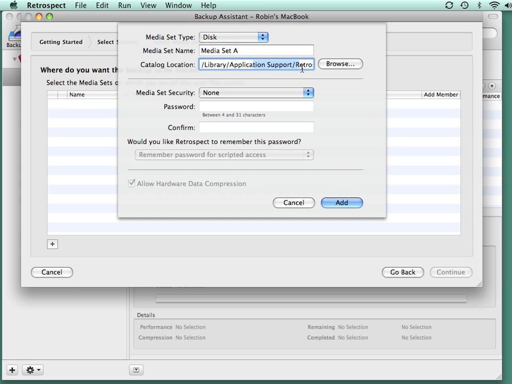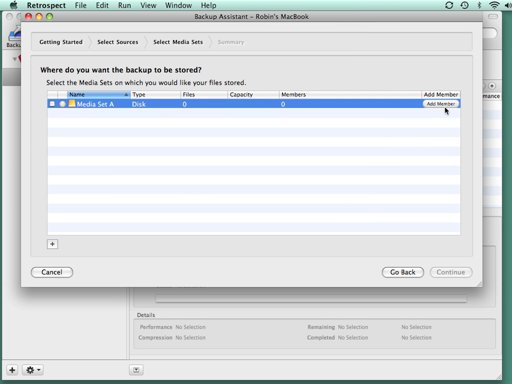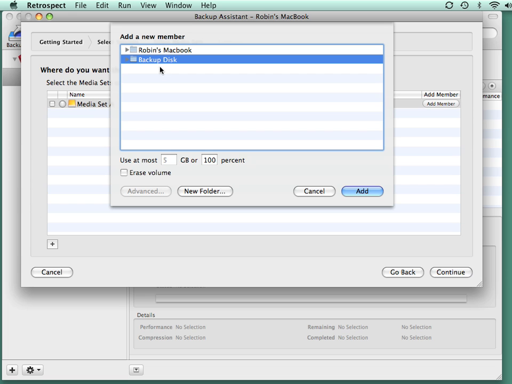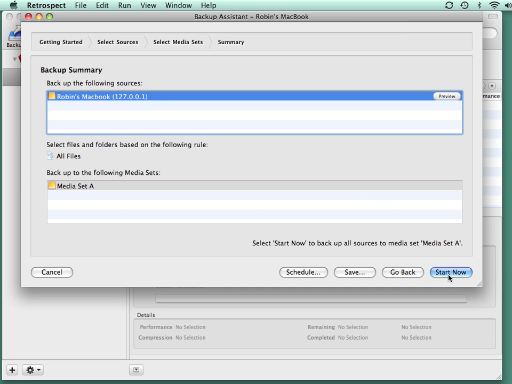The catalog file is located under Application Support, Retrospect, and then Catalogs. We click Add, and then we have a button over here that says Add Member. This is where we tell Retrospect exactly which disk we'd like to put our backup onto. So I click Add Member, I select my backup disk, and then I click Add. I then check the backup media set that we'd like to use, and then click Continue. And then to begin the backup, we click Start Now.